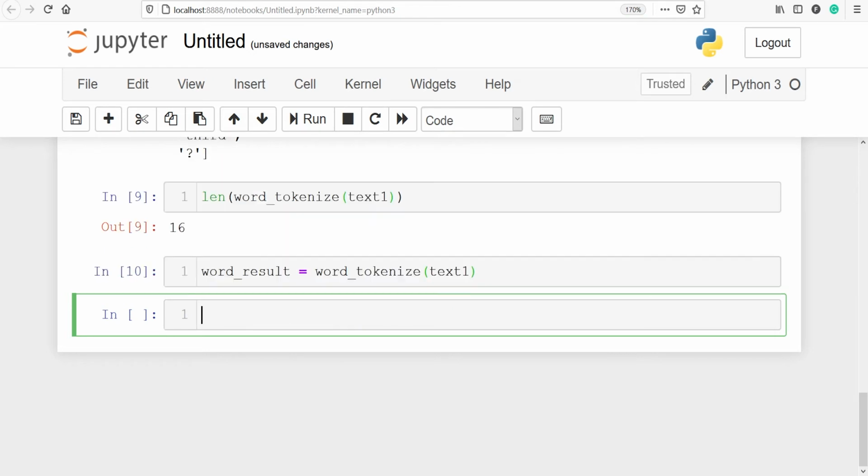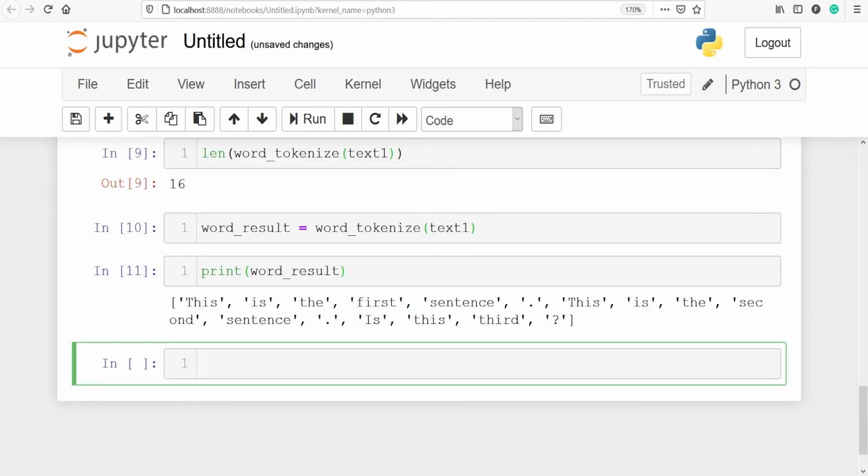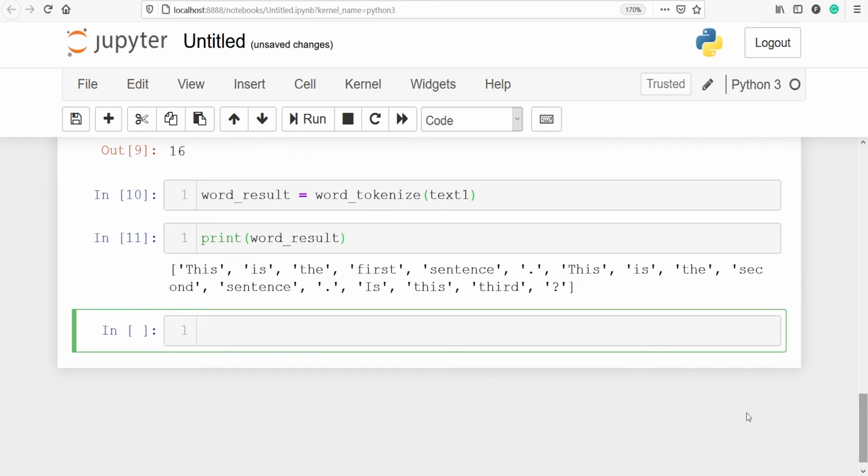Let's execute our code. Let's print our variable word_result. Here you can see we have saved all the result and these are all the words. We can apply the slicing here because this result is stored inside the list. You can see the list symbol here. This is the open bracket and this one is the closed one.